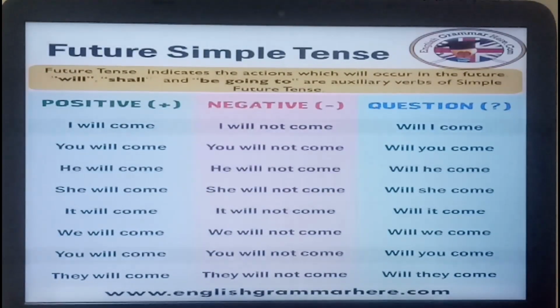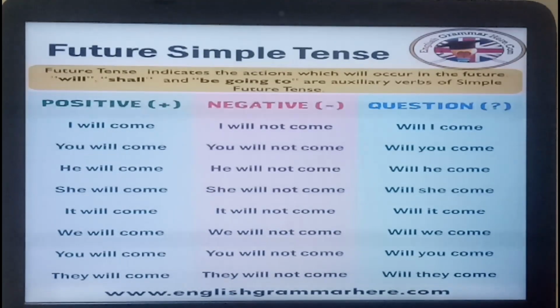Now here, as you can see in the example, I will come. Will is there, come is the first form. For negative, I will not come. For interrogative, will is coming in front: Will I come? You will come, he will come, she will come, it will come. Will is there and the first form of verb is there. For negative, we are just adding not. That is, you will not come, she will not come, it will not come, we will not come. And for interrogative, will is coming in front: Will he come, will she come, will it come?